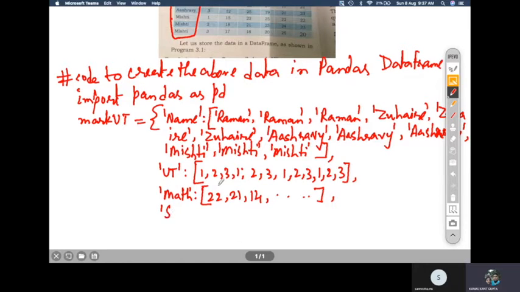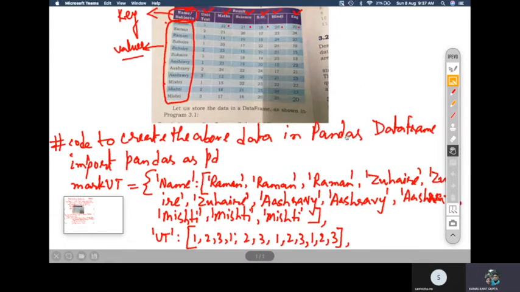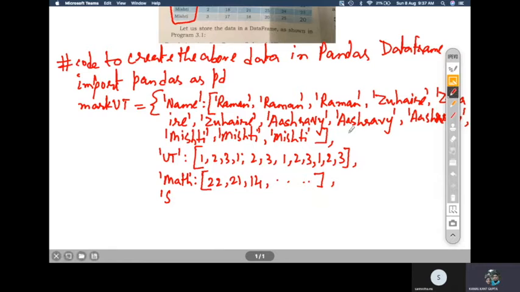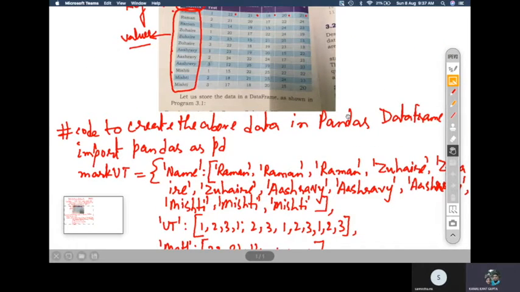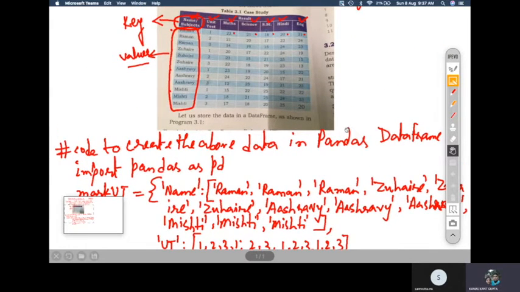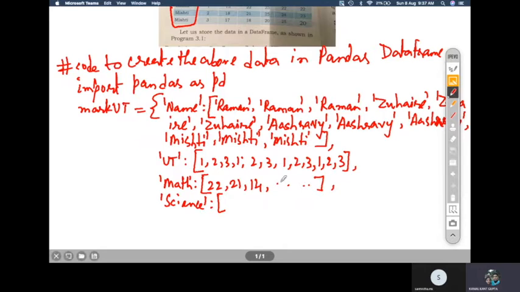Similarly we have science, the second subject, then SST, and all the other subjects. So science, then colon, and then out of 25 the person got 21, 20 and 19. You have to write the whole thing; I'm just skipping here with dot dot dot.